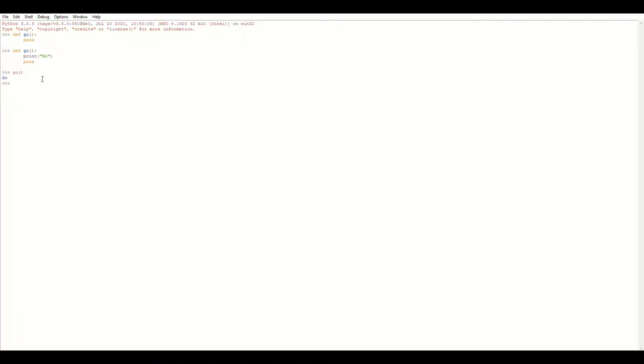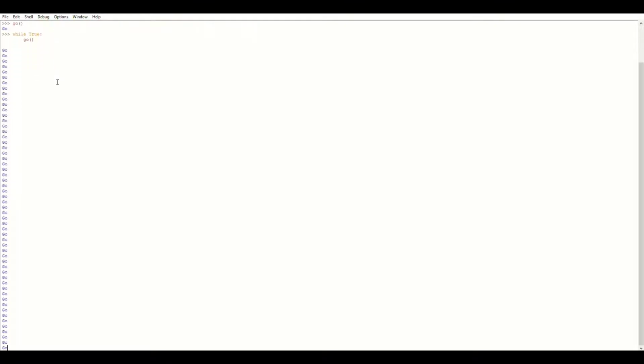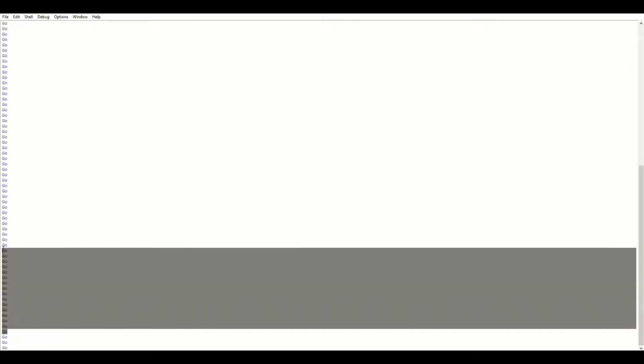Now we'll also do while. As the name implies, while is like a conditional loop. While something happens, a sequence of code will continue, and we're going to be using true. While true. True is a reserved word, which means, well, true, and there's also false. So while true means it's going to go on forever. We can just say go, that was our function that we defined earlier, and see all the glorious things happen. Now this is just going to go on and on forever.